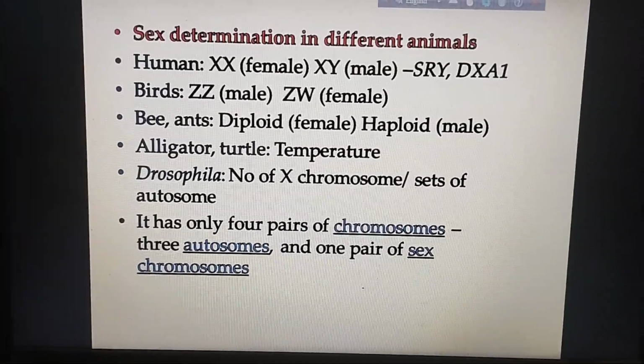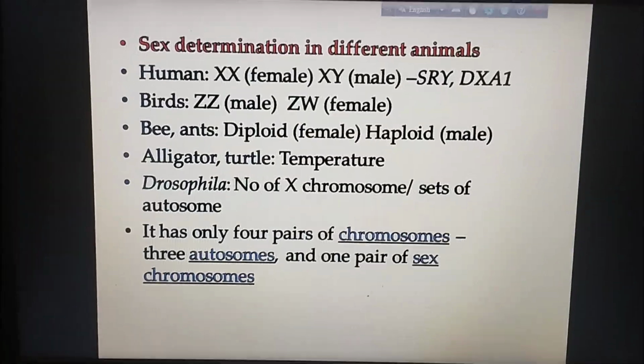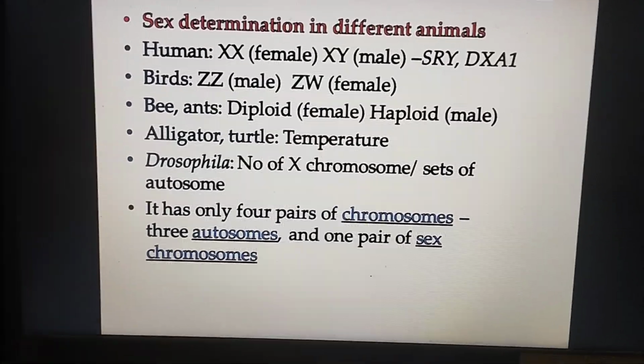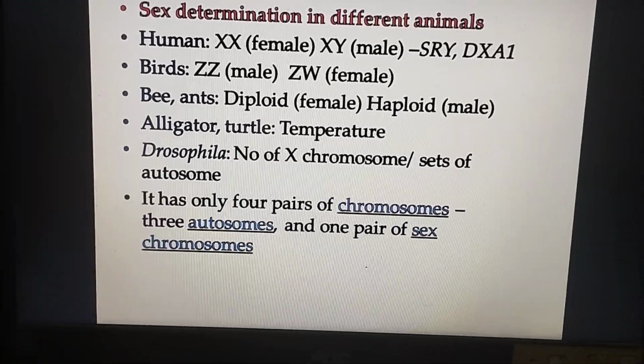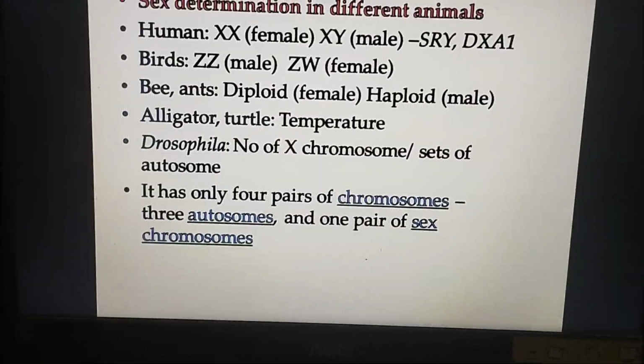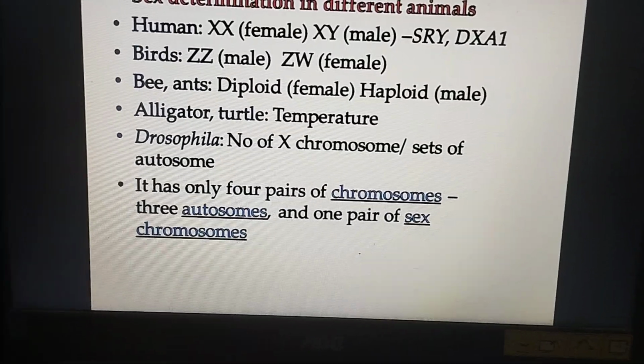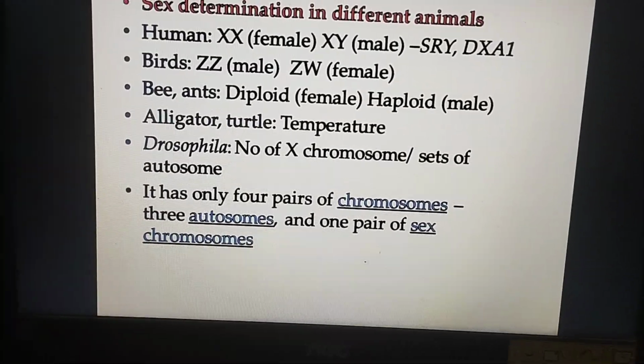In the case of birds, the chromosomal constituents are mainly responsible for sex determination, but in Drosophila, sex is determined by a ratio, and this ratio is the number of X chromosomes to the sets of autosomes.